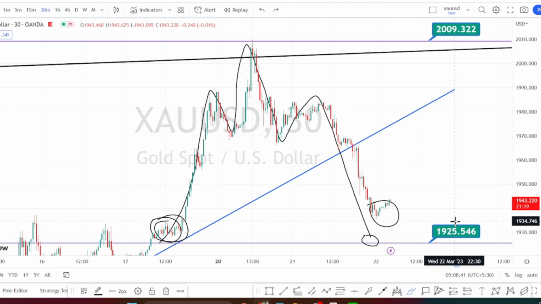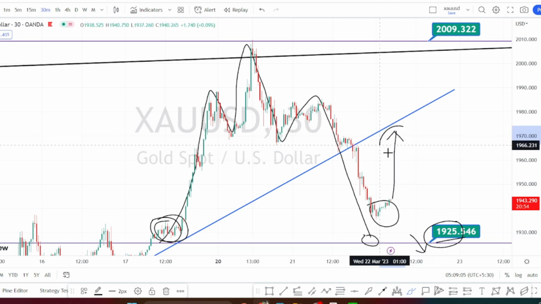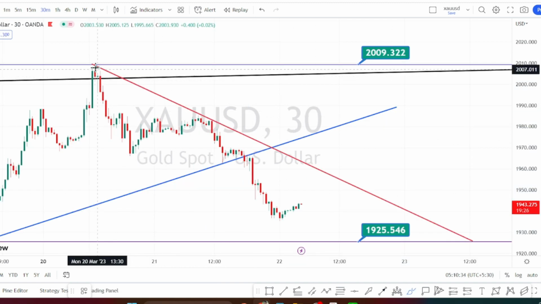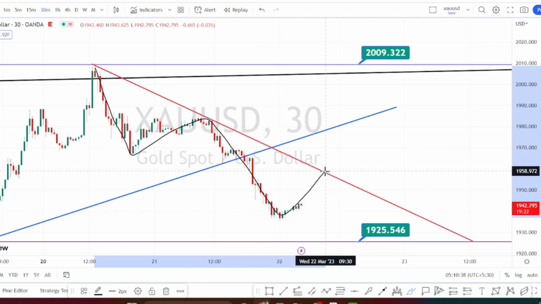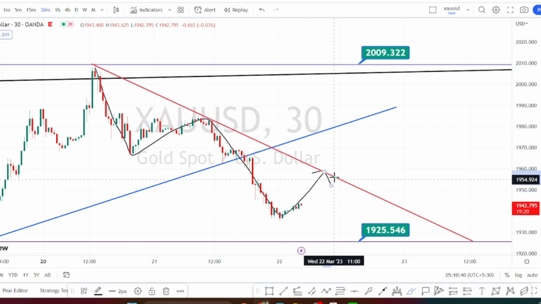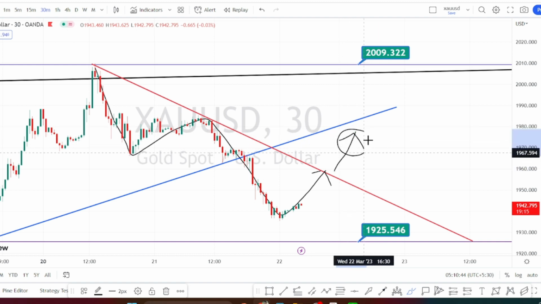And as I explained in the other time frames also, wait for the price action to break this support level of 1925 if you want to freshly enter on the bearish side retracement, or else we can expect the price to bounce back on the bullish side. And for the 30 minutes time frame, wait for the price action to break this trend line or the resistance line in order to freshly enter on the bullish side retracement trade in the 30 minutes time frame.